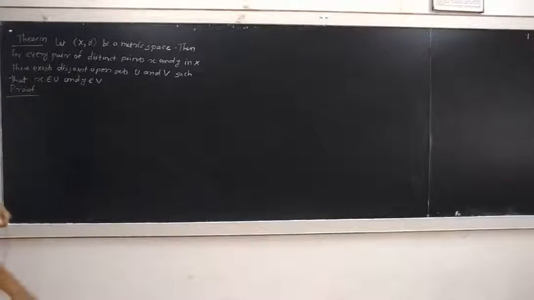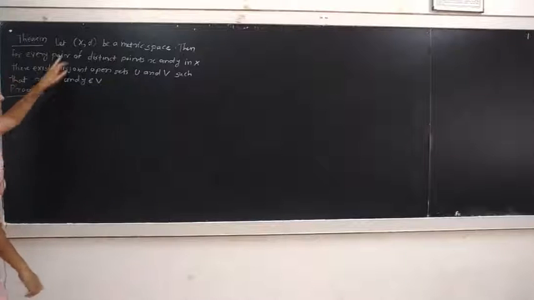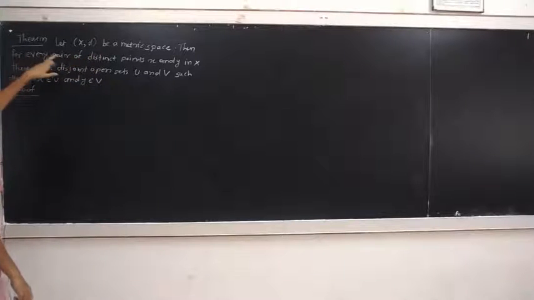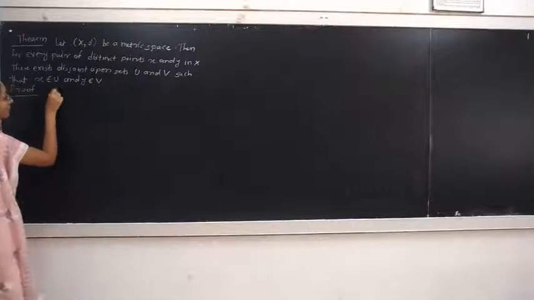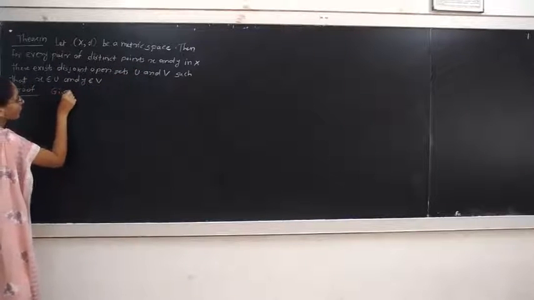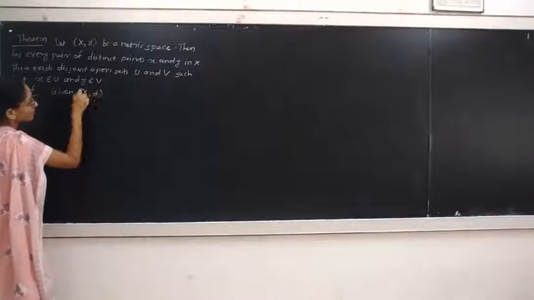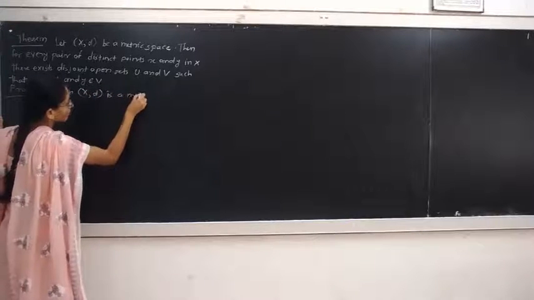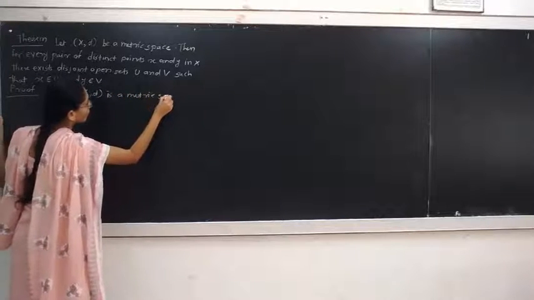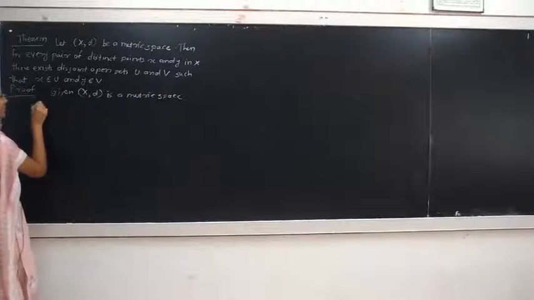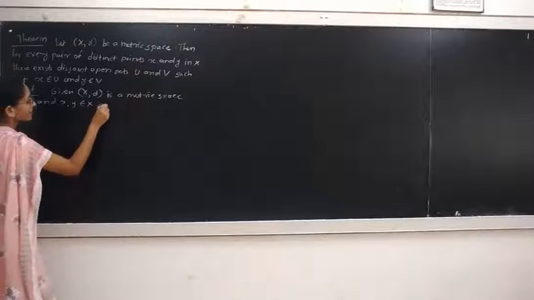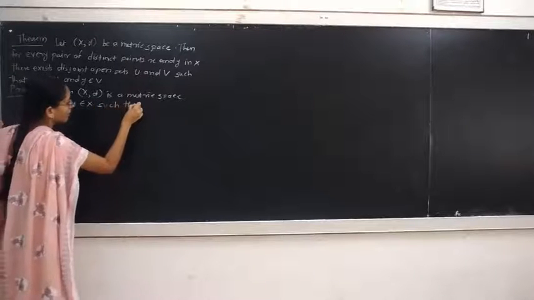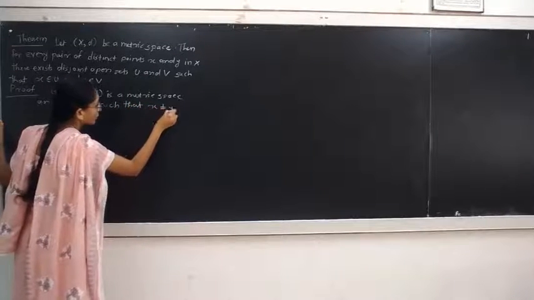We prove this theorem. Given that (X, d) is a metric space, and x, y belong to X such that x is not equal to y.